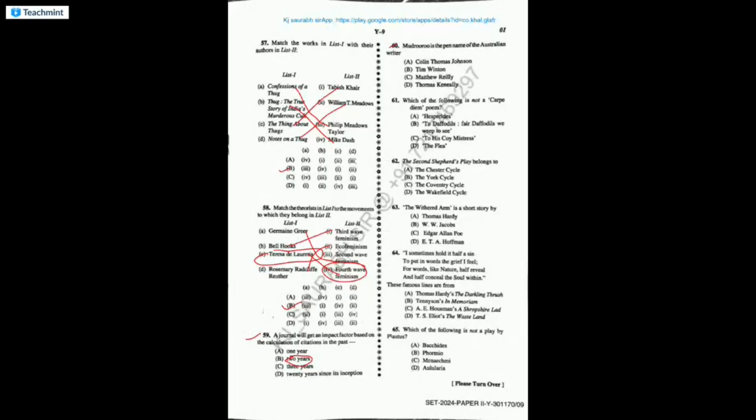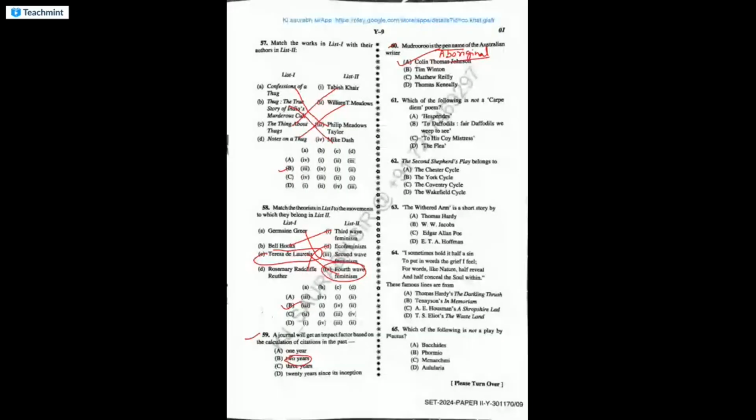Mudrooroo, a very famous pen name of the Australian writer Colin Thomas Johnson. He writes about Aboriginals. Aboriginal literature is a very famous literature in Australia, which basically means the native tribe of Australia.